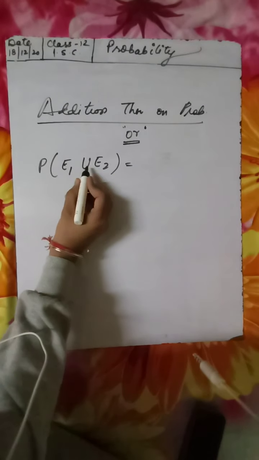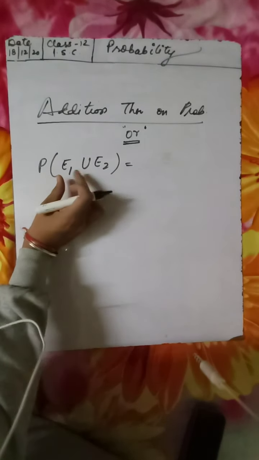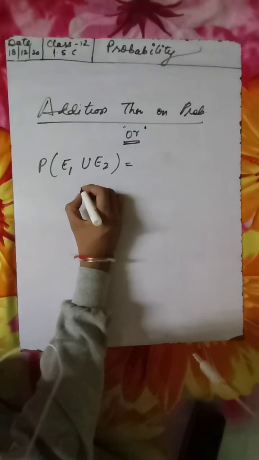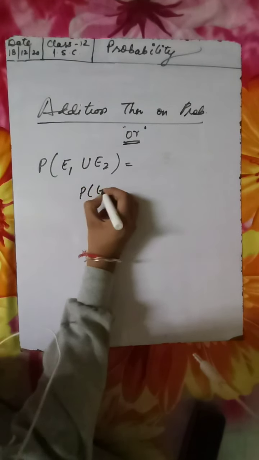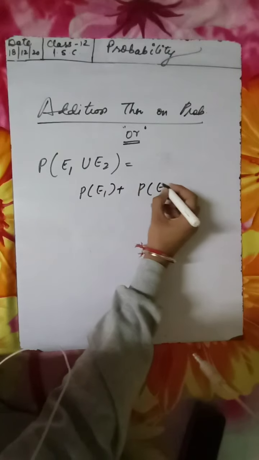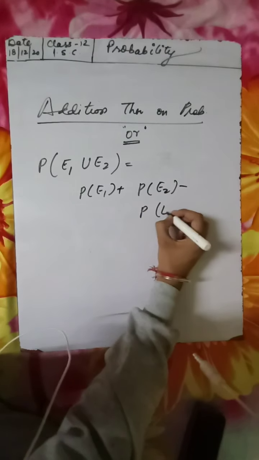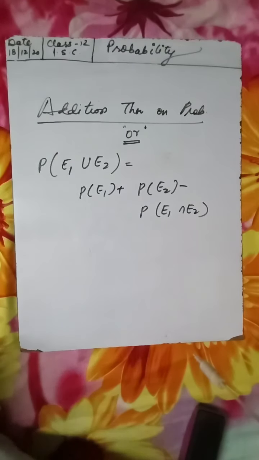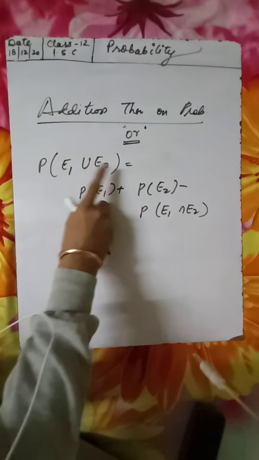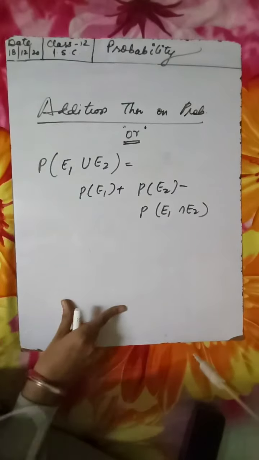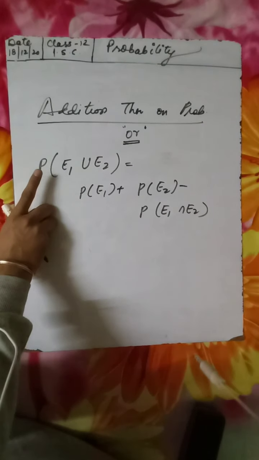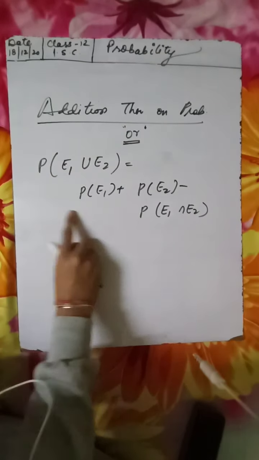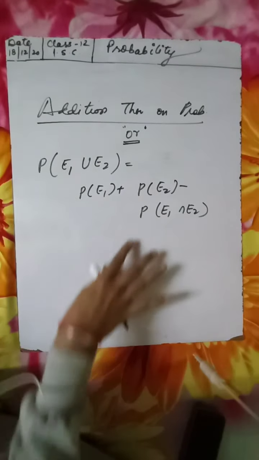We know the formula of probability of E1 union E2, that is probability of E1 plus probability of E2 minus probability of E1 intersection E2. In the 11th class, in the set chapter, we have seen the number of E1 union E2. Now in this probability chapter, you only need to add probability. So probability of E1 union E2 is this. In the 11th class, we have seen this thing.